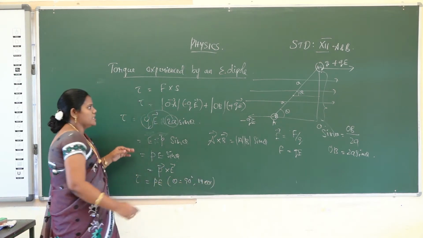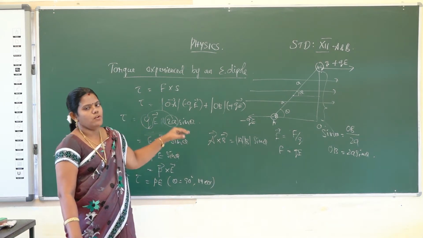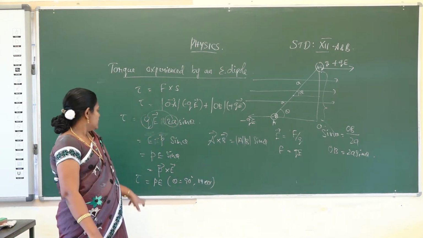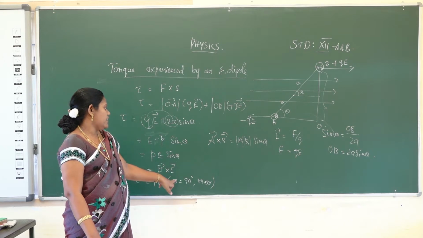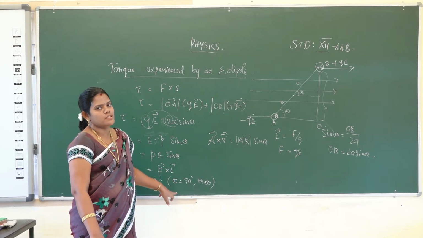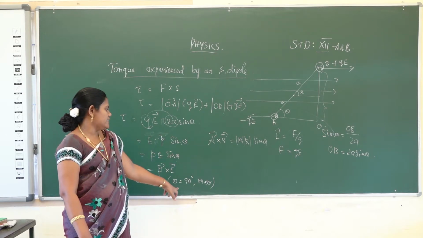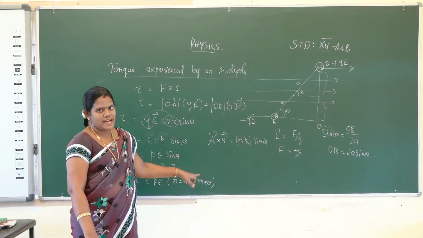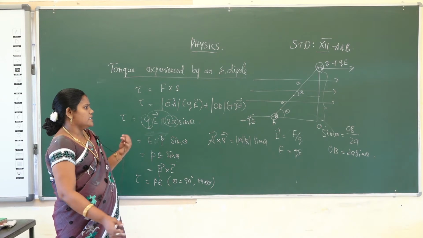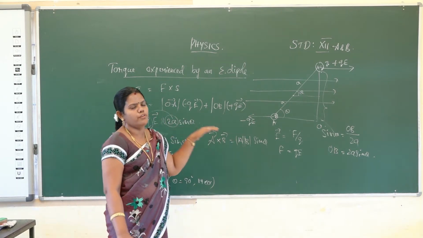So the torque experienced due to the dipole in the uniform electric field is τ = pE sin θ. When will the torque value be maximum? It will be when the dipole is perpendicular to the field. So τ is equal to pE at the angle of 90 degrees. This is the maximum value. This is the torque experienced in the uniform electric field.